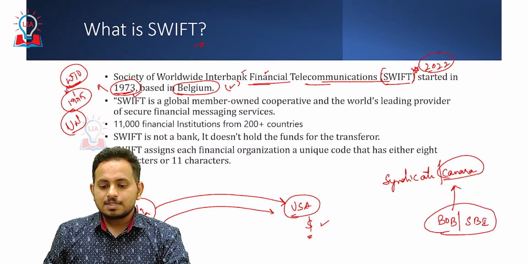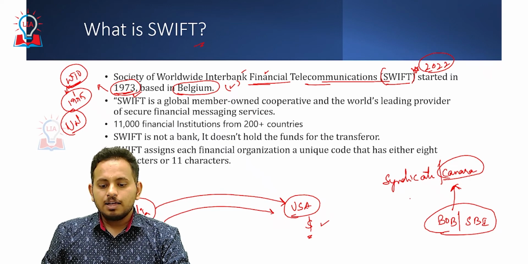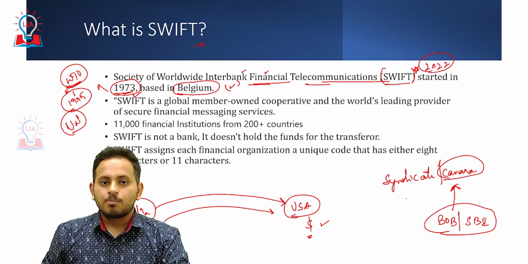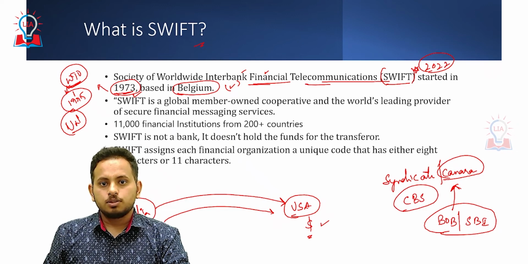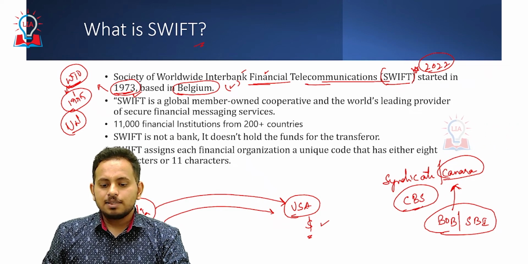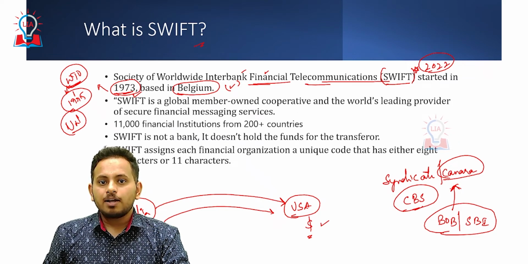Okay. This system of interbank transactions in India is managed by RBI, through something called core banking solutions, or the core banking system, we call it CBS. This manages the interbank transactions.